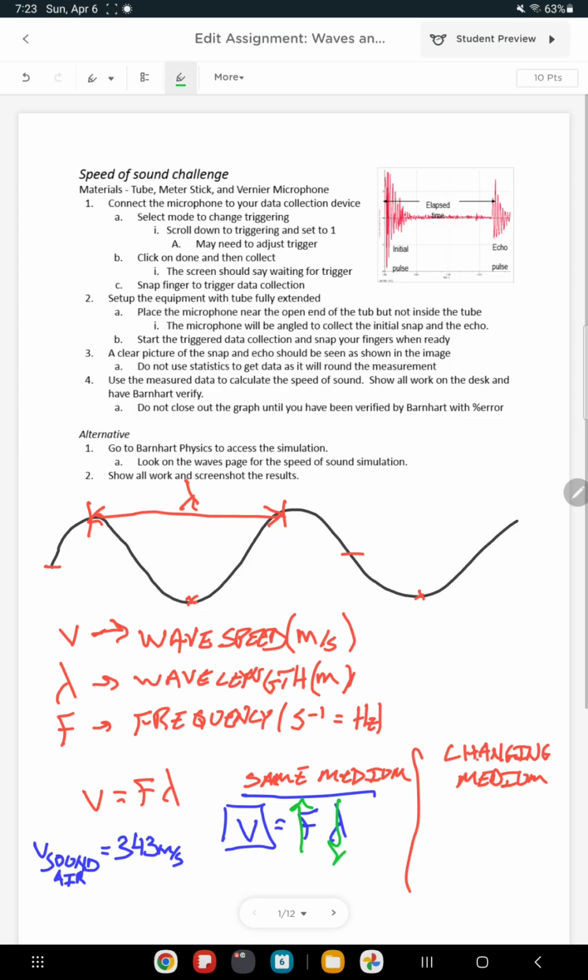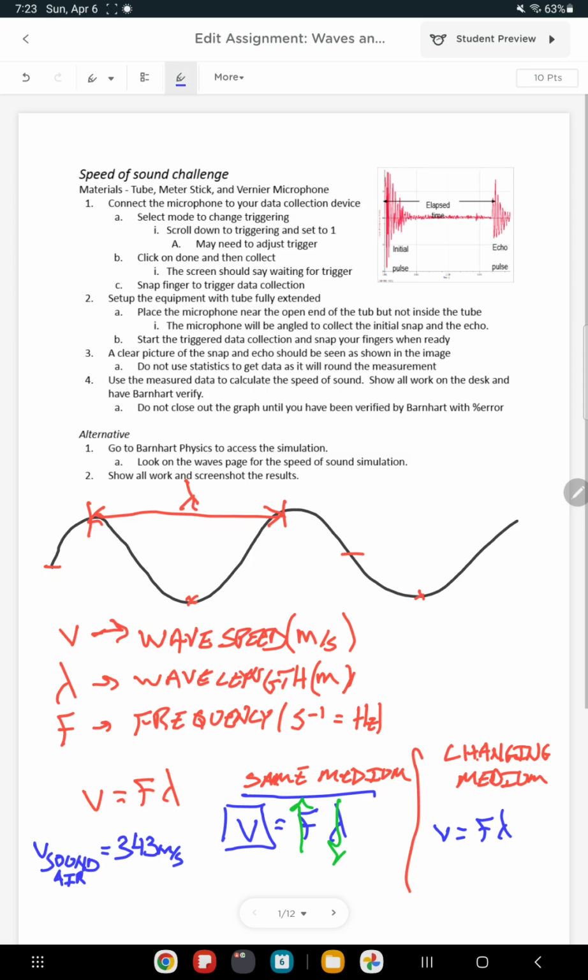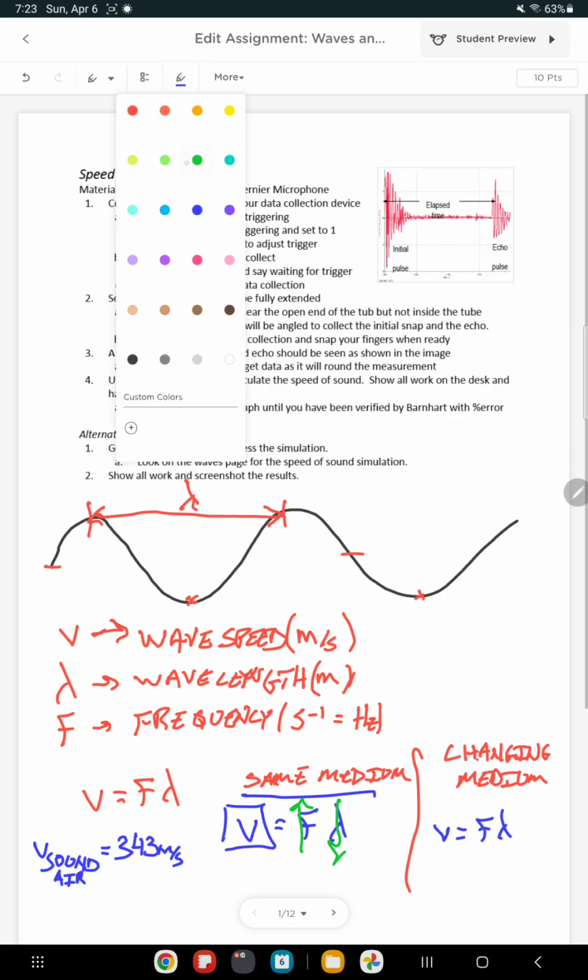If it's in a changing medium, we still have the same equation, v equals f lambda, but something else is going to stay constant. When a wave hits another medium, it's going to slow down, so the velocity is going to decrease.